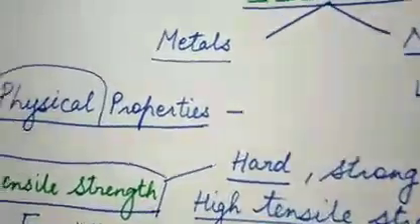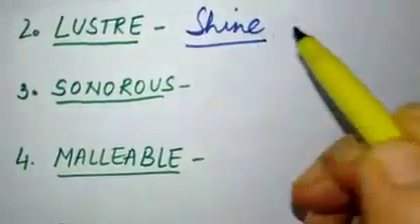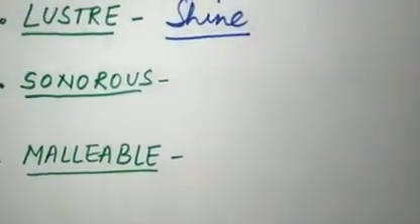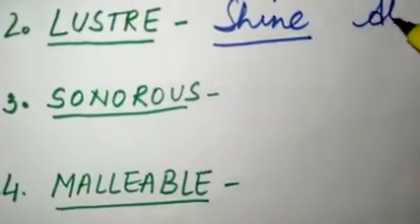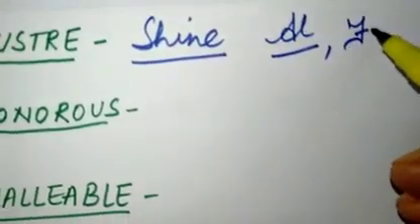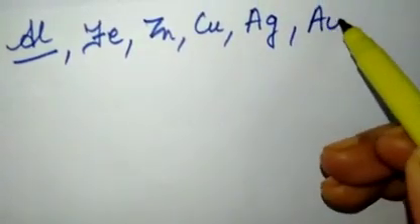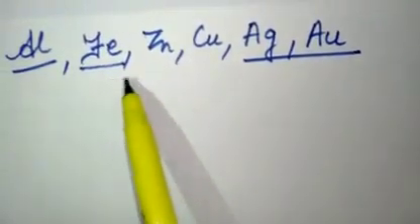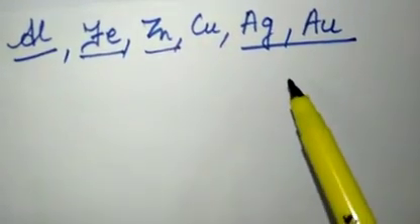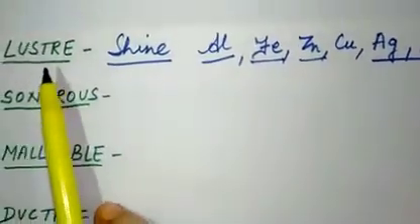Now the second physical property is luster. Luster means shine. All the metals have a shiny appearance. You must have seen aluminium, or iron, which is Fe. You must have seen zinc or copper articles at your homes. You have seen silver and gold jewelry at your home. Silver, gold, iron, zinc, all of them have luster, a shiny appearance. So this is the second property of metals.